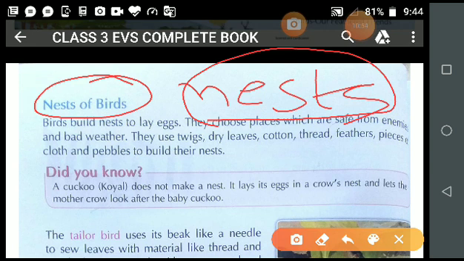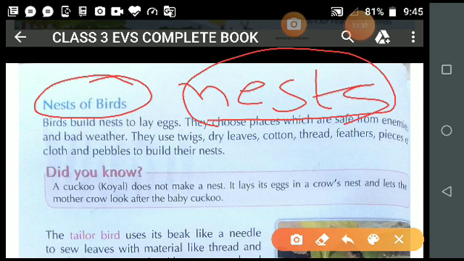once all the eggs are laid, the mother and sometimes the father too sits on the eggs to keep them warm. What is the meaning of this, student? When the mother lays eggs in the nest, then what happens? Most of the time the mother sits on the eggs, but sometimes the father also sits on the eggs to keep them warm. Is it clear?